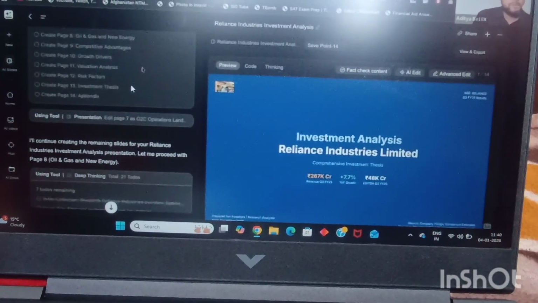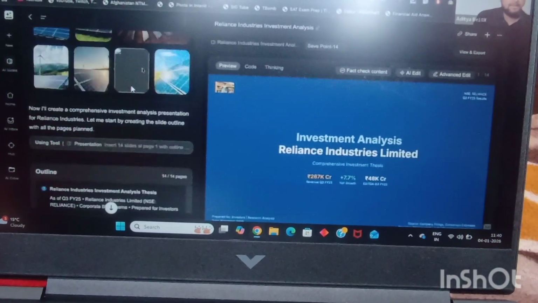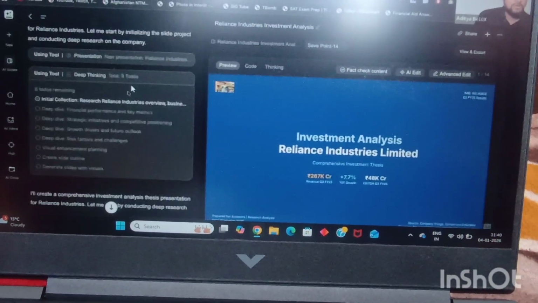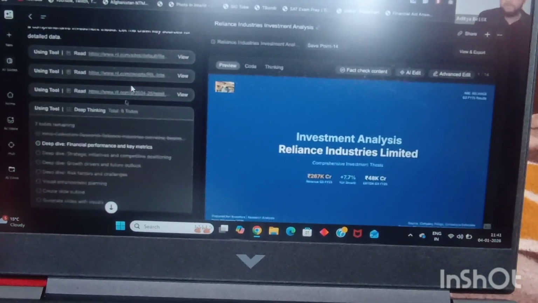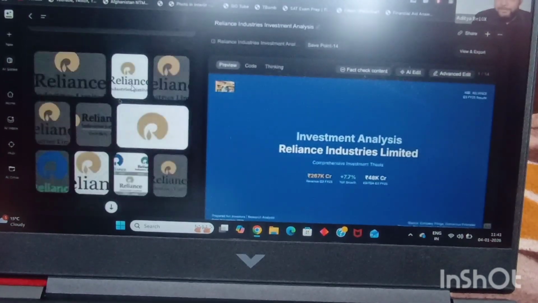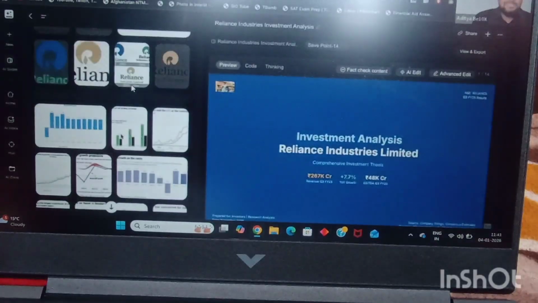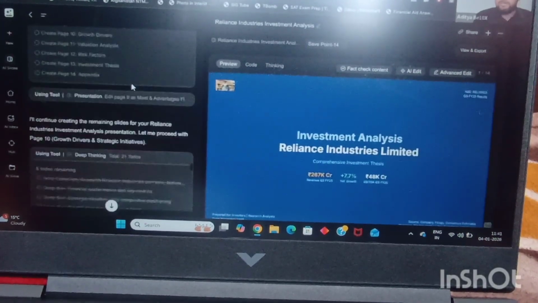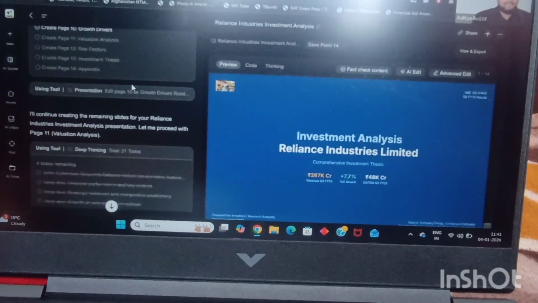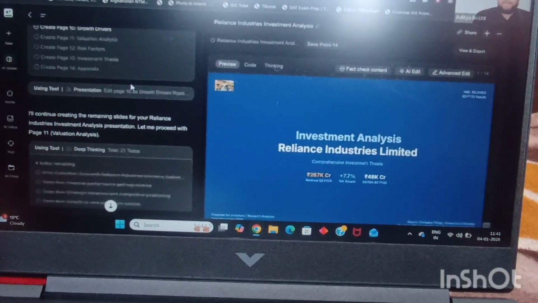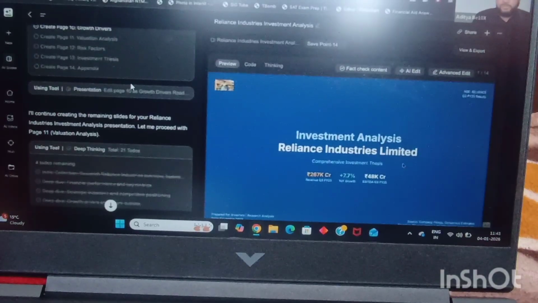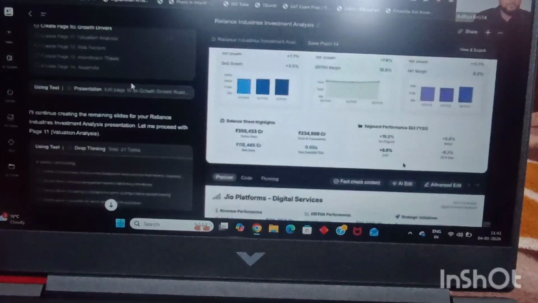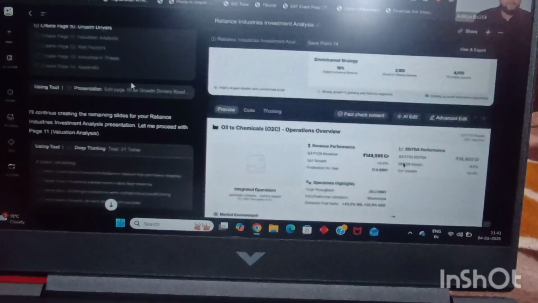There is a tool called GenSpark, an absolutely free tool. Here you can see I gave it a prompt. The prompt was: create me an investment analysis thesis presentation for Reliance Industries. It went through deep research and analyzed all the documentation uploaded by Reliance. After that, it researched the logos and images it is going to use. Then it created the summary, and now it has generated the presentation. It took 6-7 minutes. You can just go to genspark.ai and create this presentation. And folks, just see the quality of the presentation. I created this in just 6 minutes. Who is absolutely mind blown?